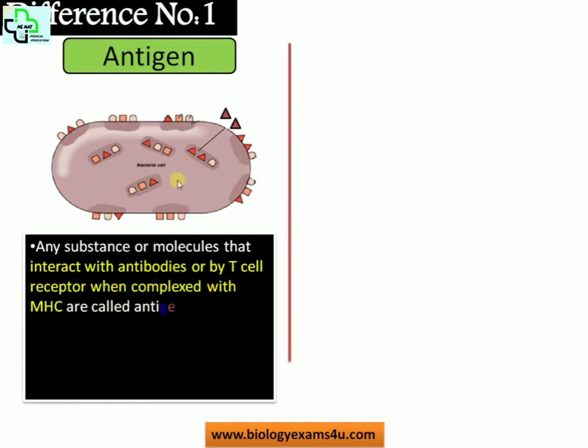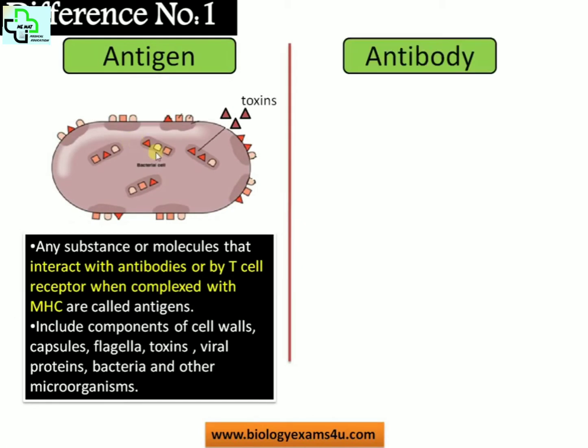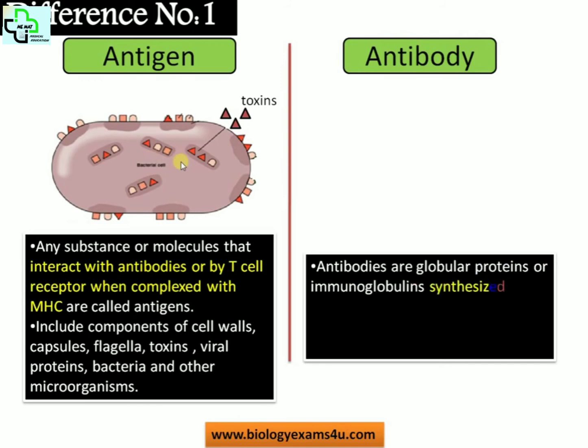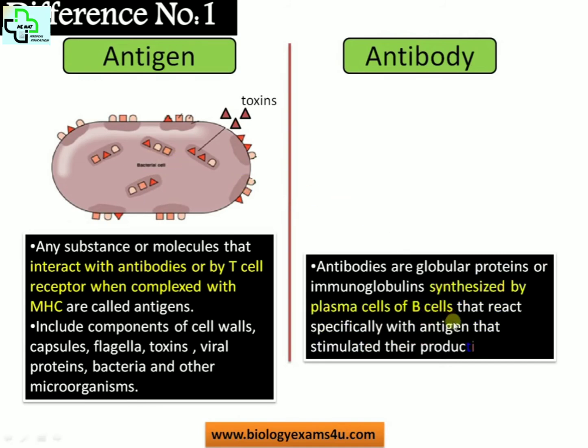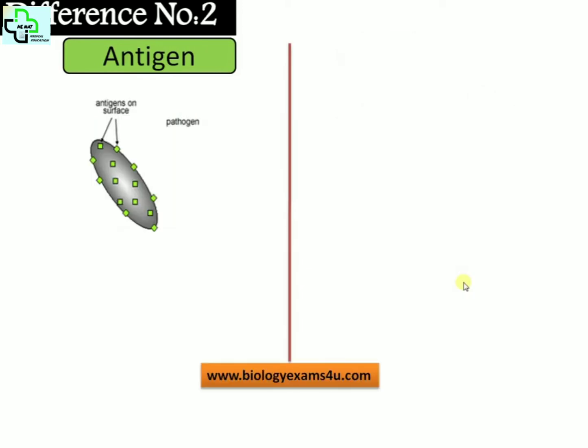This is a clear-cut definition. Any substance or molecule that interacts with antibodies, or with a T-cell receptor when complexed with MHC, is called an antigen. Antigens include cell wall components of bacteria, capsules, flagella, toxins, viral proteins, bacteria, other microbes, etc. Theoretically, any foreign body that is capable of eliciting an immune response can be called an antigen. Whereas antibodies are immunoglobulins synthesized by plasma cells of B cells that react specifically with the antigen that stimulated its production. There are millions of antibodies inside our body that are specifically designed against different antigens in the surroundings. Difference number 2.